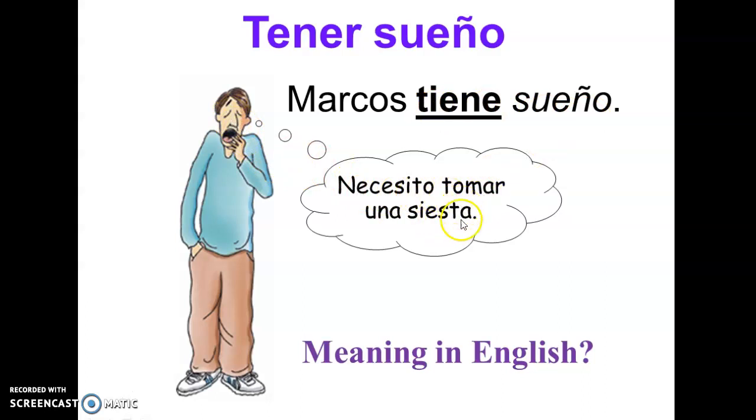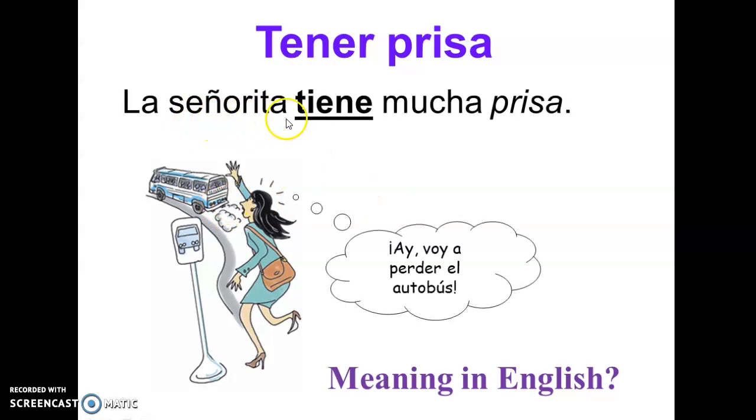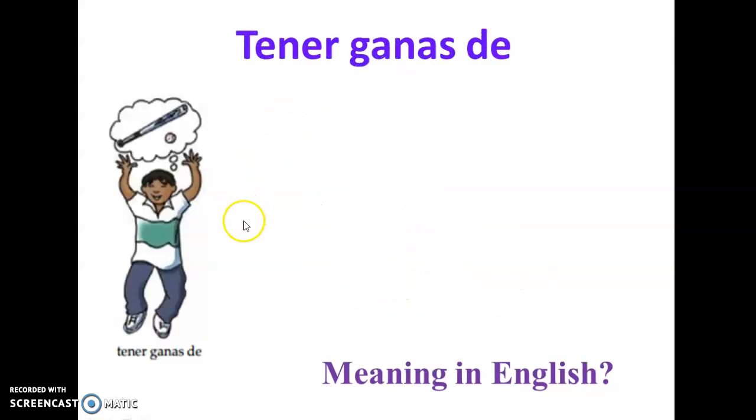Necesito tomar una siesta. Tener prisa. In this little example, she is in a hurry. So she's trying to catch the bus and maybe she's going to lose the bus, right? La señorita tiene mucha prisa. So she's saying, voy a perder el bus. So I'm going to lose the bus. And that's why she's in a hurry. She is running.